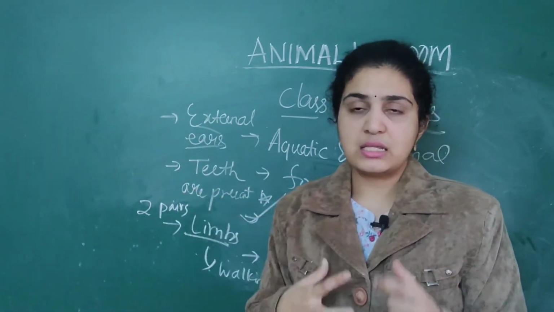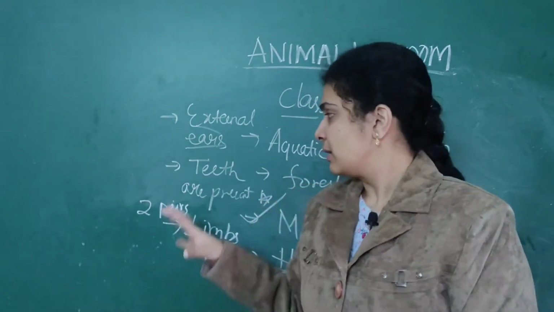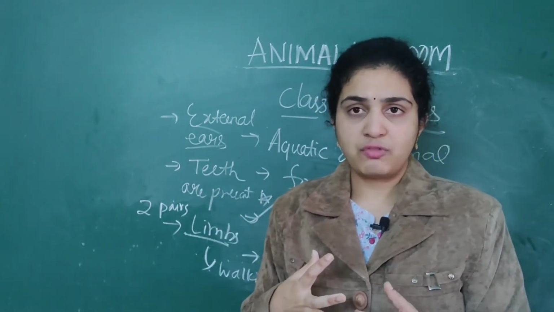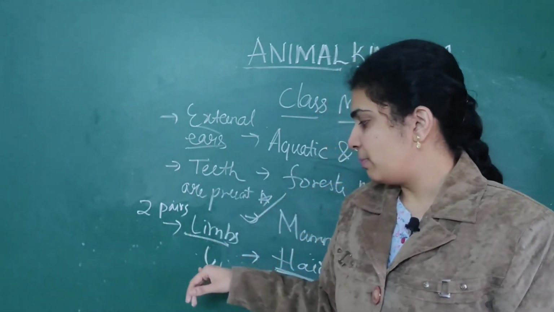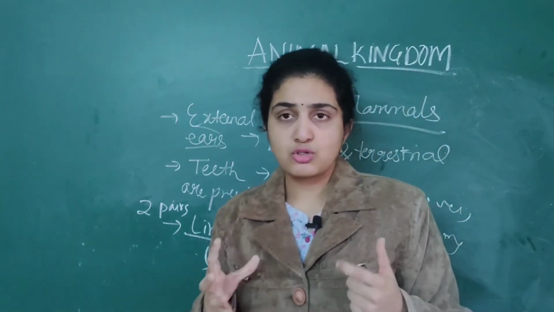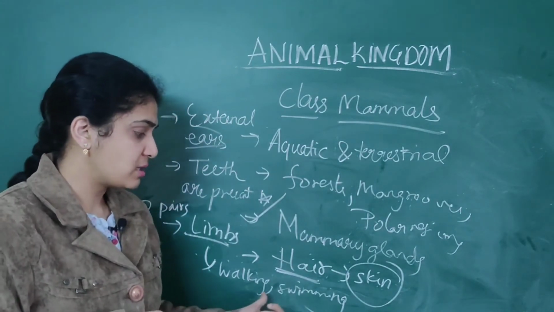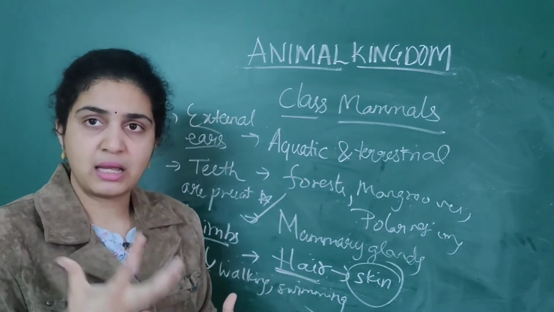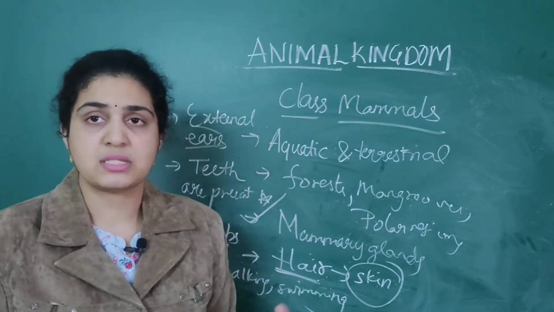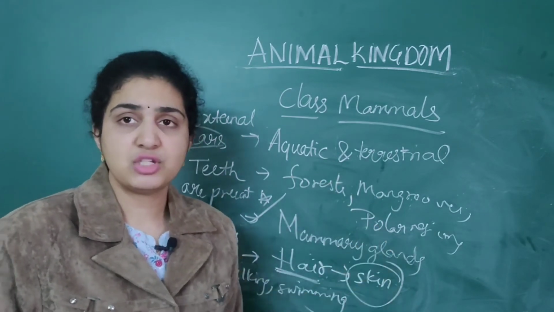Next, when it is associated with teeth, different types of teeth are present. Then two pairs of limbs are present. So what is the use of these limbs? These limbs are useful for walking, swimming and all. Two pairs of limbs are present. So these are the main specific features.